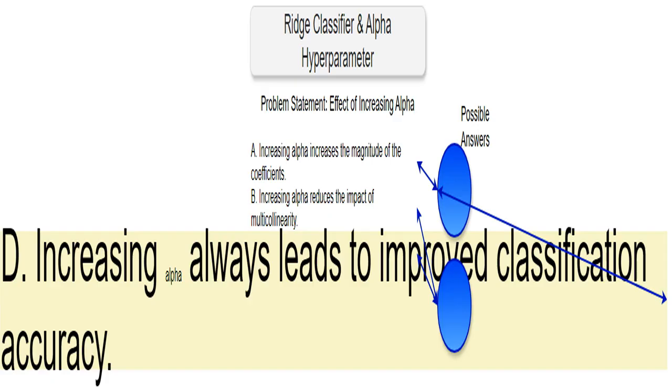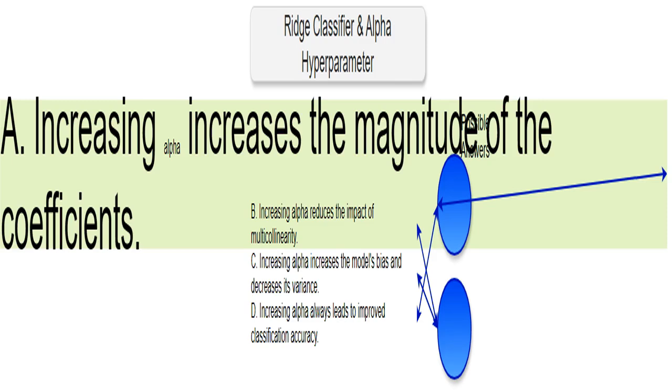Let's dive in. Here are the possible answers. Each answer relates to the effect of increasing the alpha value. I'll analyze each one carefully to find the right ones. This statement suggests that a larger alpha leads to larger coefficients. However, I know that L2 regularization works by adding a penalty to large coefficients. Therefore, increasing alpha, which increases this penalty, actually shrinks coefficients towards zero. This is an incorrect statement.